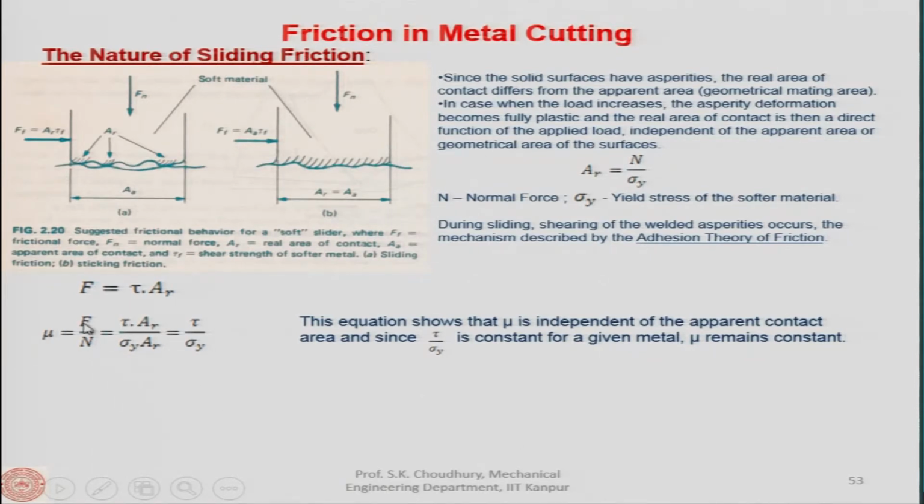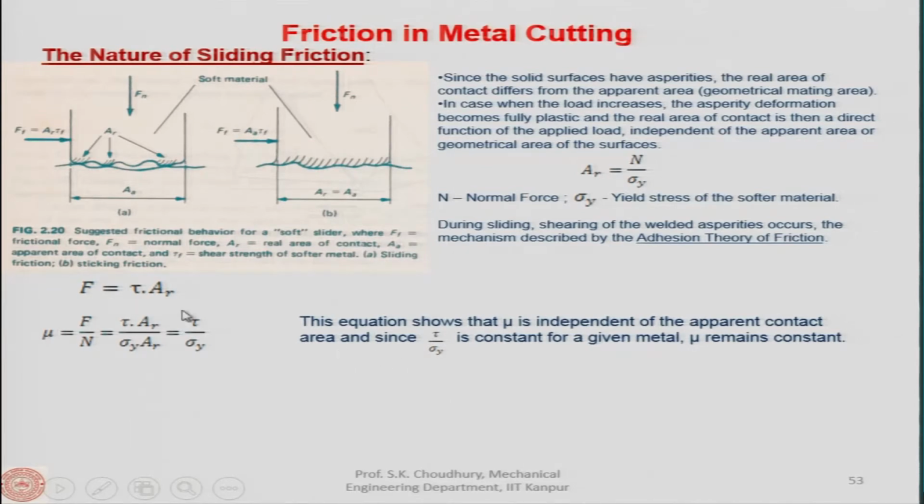Now, if F is equal to tau times AR, then N from here will be AR into sigma y. So, AR gets cancelled, and mu is tau divided by sigma y. This is the shear stress, and this is the yield stress of the softer material. Now, this equation shows that mu, the coefficient of friction, is independent of the apparent area of contact.